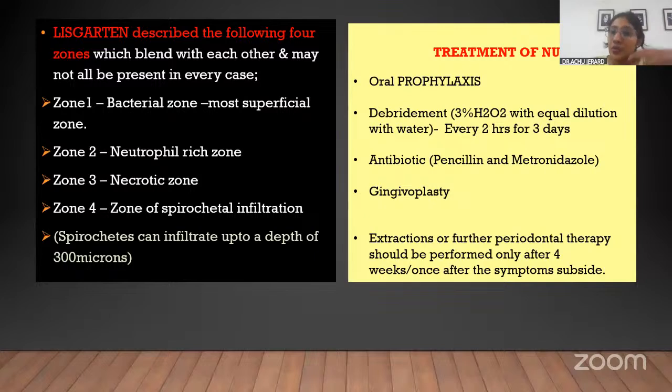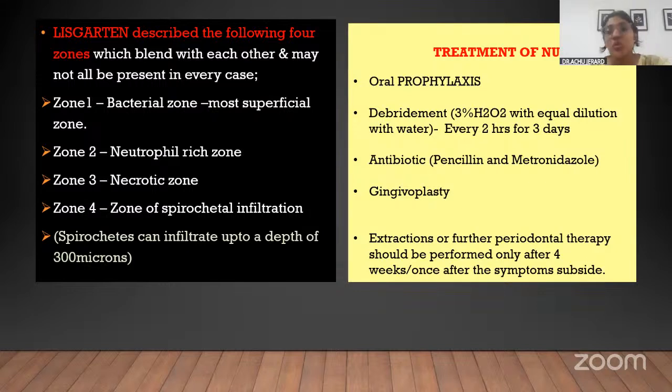And then you have to recall the patient after 1 month, that is 4 weeks time, for any further treatment, like for the periodontal destruction that might have happened, like extraction or any other periodontal therapy. So the first one is oral prophylaxis, then the debridement with 3% hydrogen peroxide with equal dilution of water. And then in the next visit, gingivoplasty. Also, you have to recall the patient for further periodontal therapy.